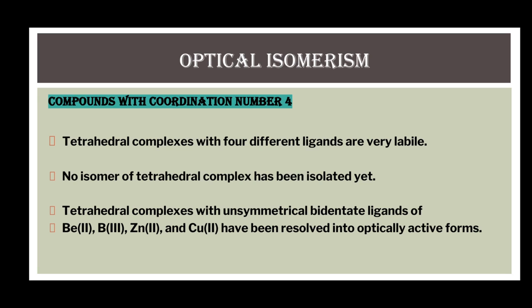A complex with 4 different types of ligands bonded to the central metal ion in a tetrahedral complex becomes very labile, and it has not been possible to isolate optically active compounds for such a tetrahedral complex. However, tetrahedral complexes containing unsymmetrical bidentate ligands of beryllium, boron, zinc, and copper have been resolved into optically active forms.